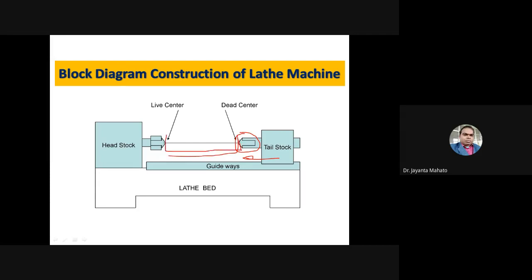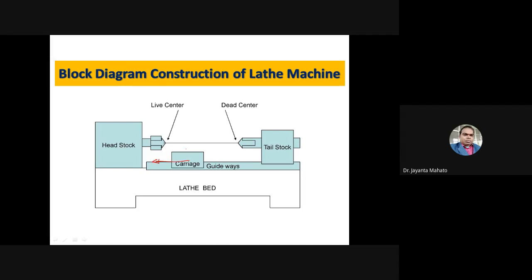Suppose this is the specimen. By this tailstock, you just support the specimen, and by this live center, you hold the specimen, and the specimen will rotate. Now another part is the carriage. In this carriage, all the tooling arrangements are there, and this carriage will move along this axis, even along the perpendicular.